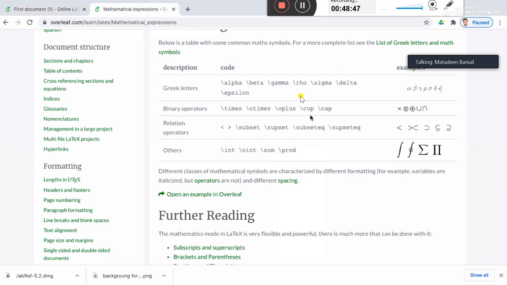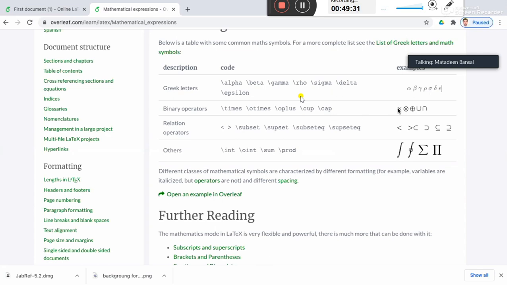Now, every LaTeX editor actually gives you a graphical list of the mathematical symbols, right? And for each symbol, there is a specific command. For example, you want to write an alpha. So for alpha, there is backslash alpha, backslash beta, backslash gamma, backslash rho, backslash sigma, backslash delta, backslash epsilon, and so on, right? So for all the symbols, there is a statement. But the statement is easy to remember because the statements are simply the names of the symbols, right?